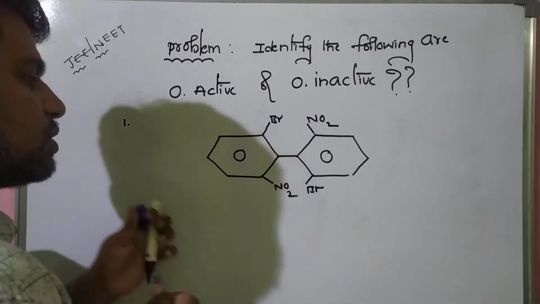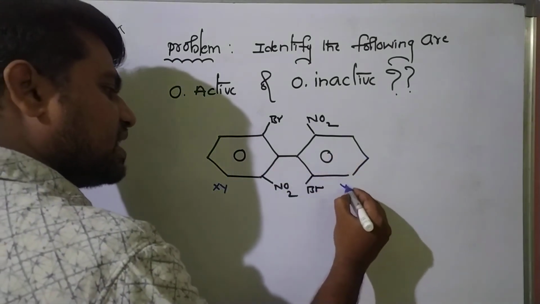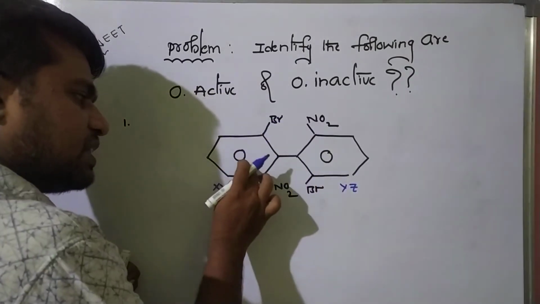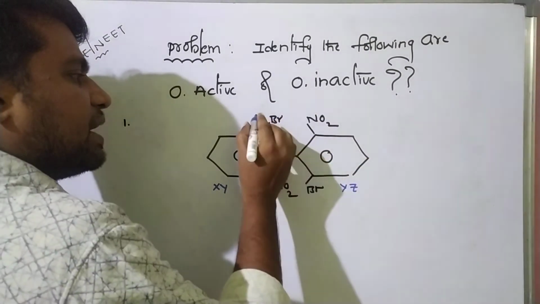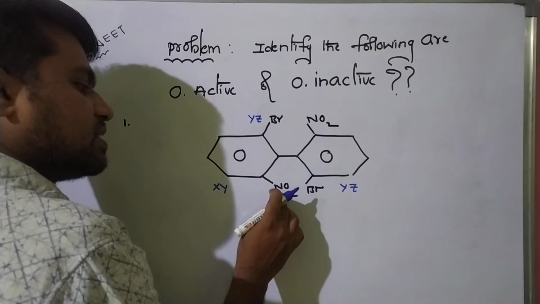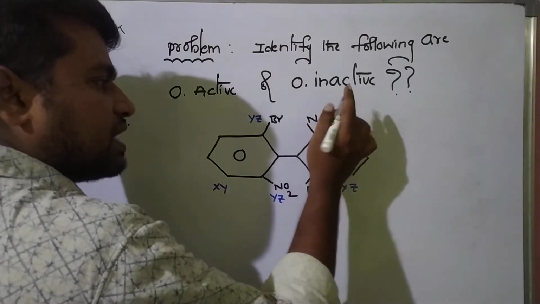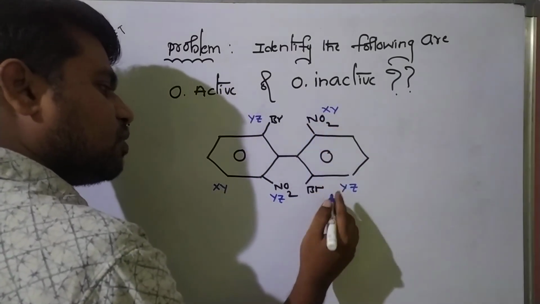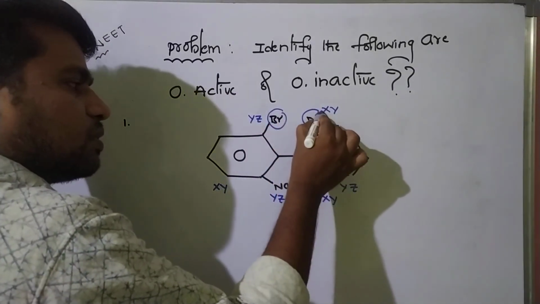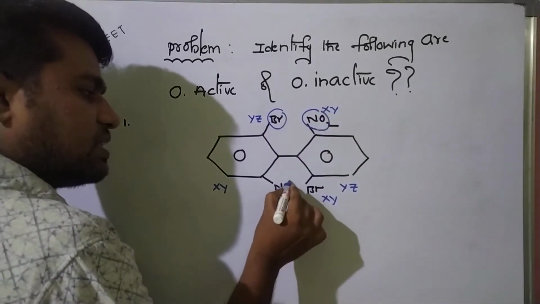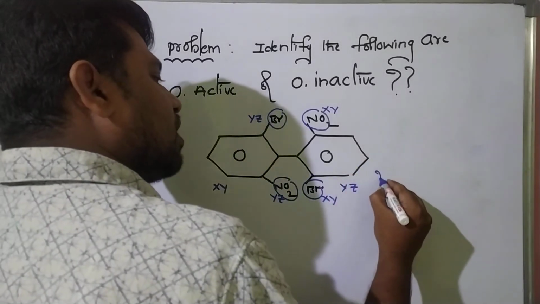See students, this benzene ring is in the XY plane, and this benzene ring is in the YZ plane. Okay, students, so this benzene nucleus is in the XY plane, but these groups are in the opposite perpendicular plane, meaning this bromine is in the YZ plane and this NO2 group also in the YZ plane. This NO2 group is in the XY plane, and this bromine also in the XY plane. See students, here the bromine atom and this NO2 group are in different planes. Here also this NO2 group and this bromine atom are in different planes. So this molecule is a non-planar molecule.